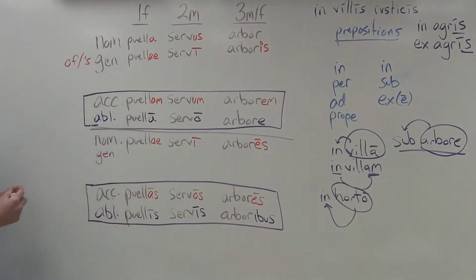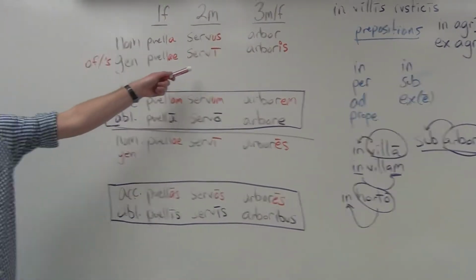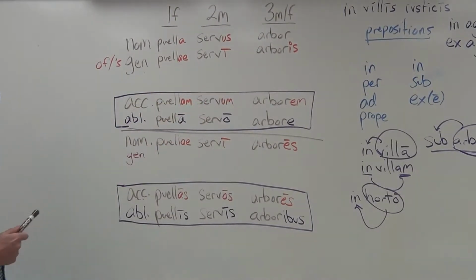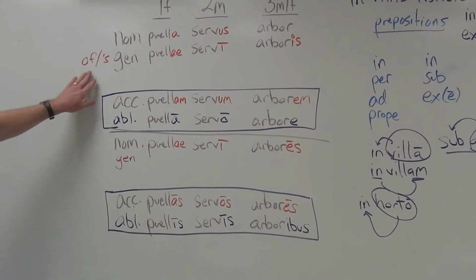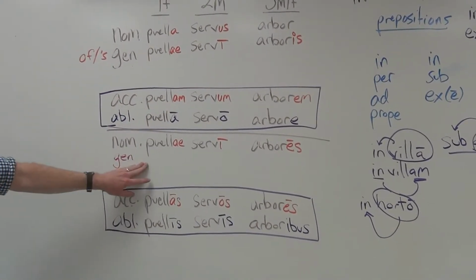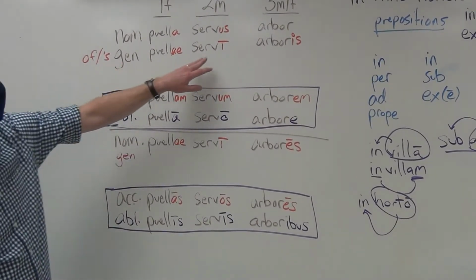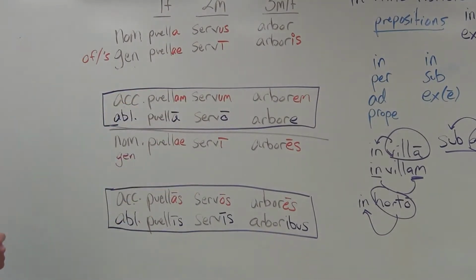Now we've seen the genitive singular, obviously, puellae, servī, arboris, but now the genitive plural. And so instead of the girl, it'll be of the girls. Instead of the slave, it would be of the slaves, and so forth and so on.